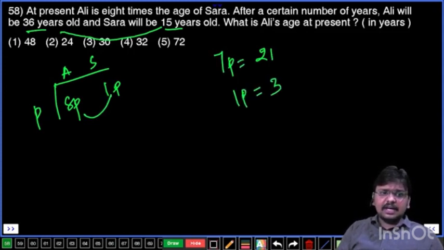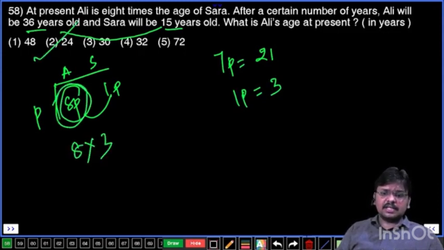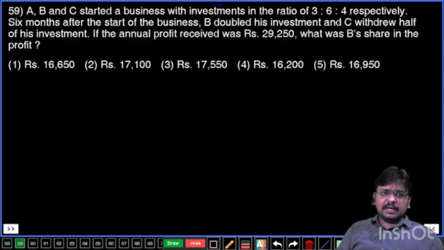1 part value is 3. You need to find out the present age of Ali. 8 parts, 8 into 3, that is 24 years. Second option, final answer. Question number 59.